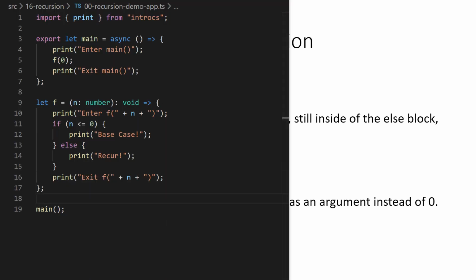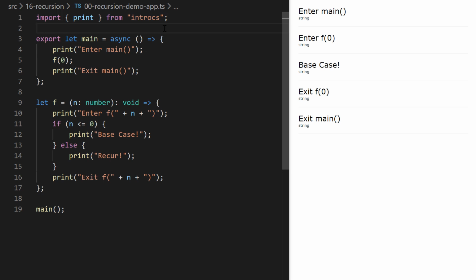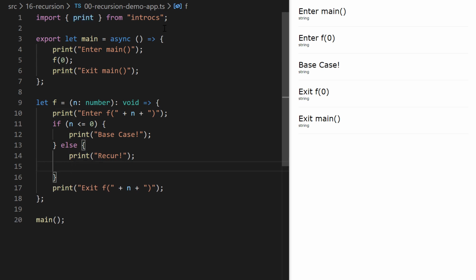All right, so I'm going to switch back to my VS Code and my browser. The first thing that we're trying to do is actually add the recursive call. So as we traced through before, in this else statement, the instruction said under this print call where we print recur, try calling f again and give an argument value of n minus 1. And the minus 1 here is important, we'll come to learn, because that's changing the value of n, our parameter, in a subsequent call. Kind of like in a loop where we need to increase or decrease some counter variable closer to our exit condition.